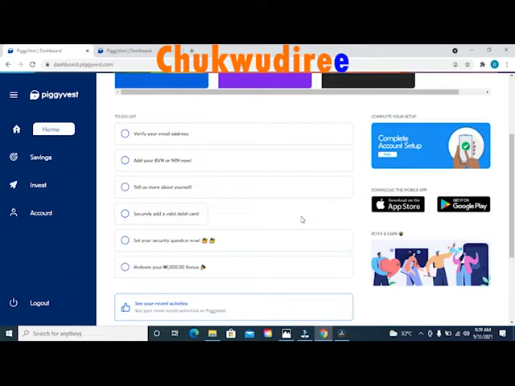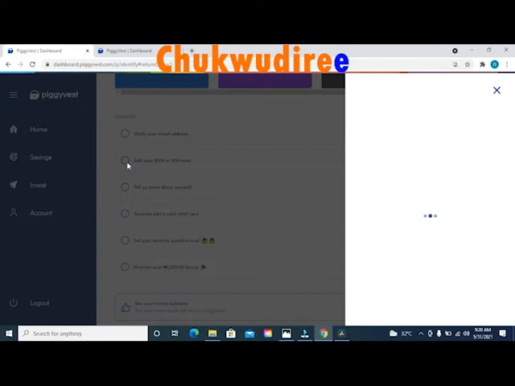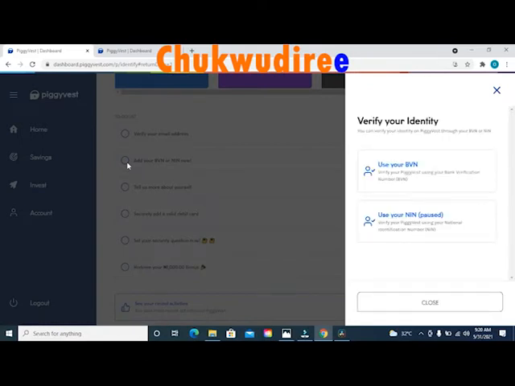The second option says add your BVN or NIN now. Click on the option that says add your BVN or your NIN now. That's the second option. You will also get a pop-up message on your screen that says verify your identity, and you will see two options.